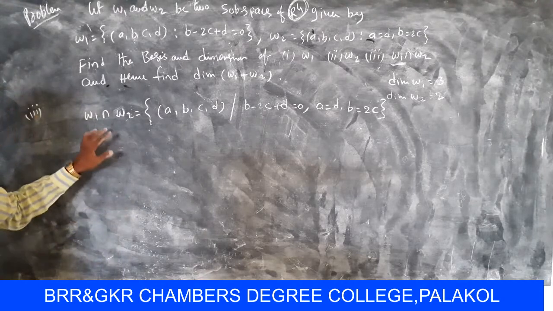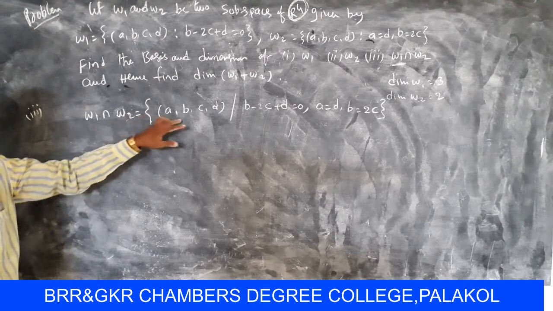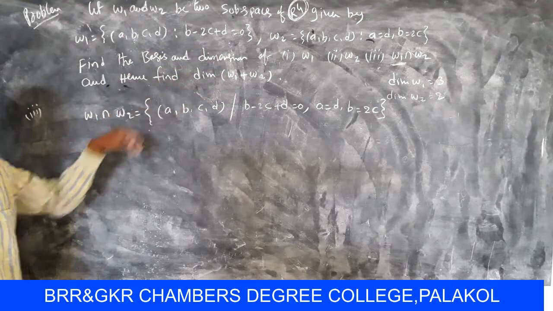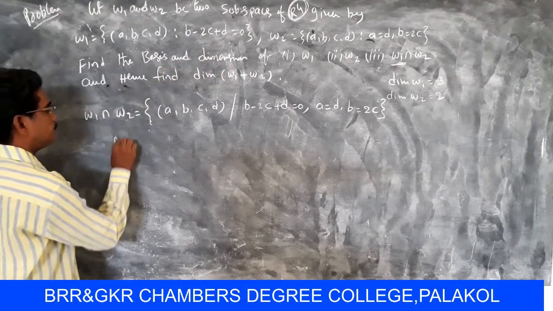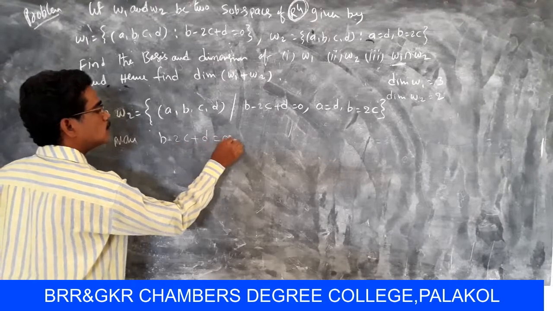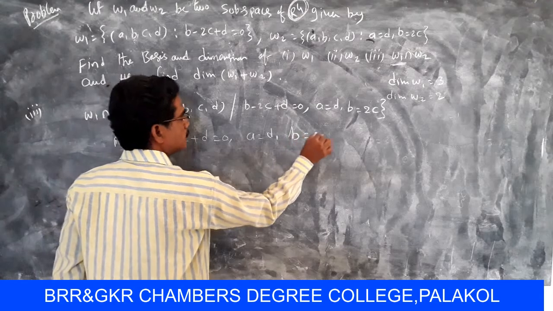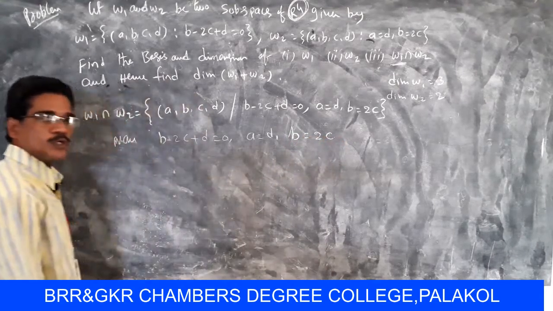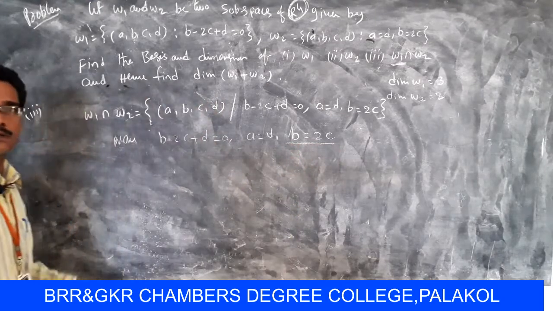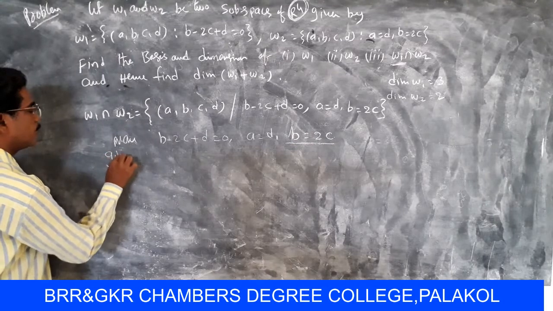W1 intersection W2 is the common part of W1 and W2. Now, B minus 2C plus D equals 0, A equals D, and B is equal to 2C. Consider B is equal to 2C, which is given.